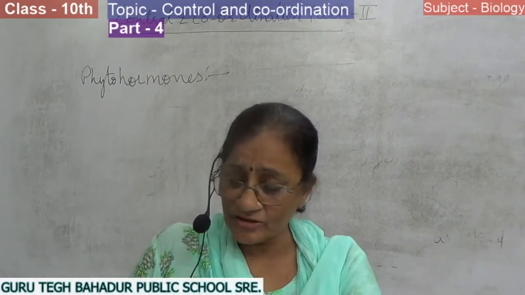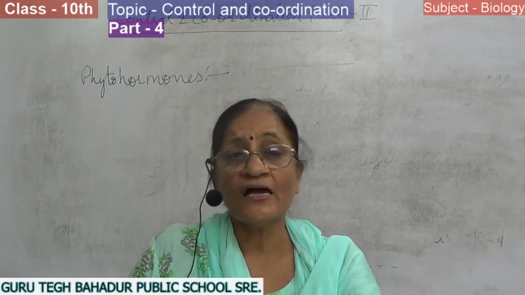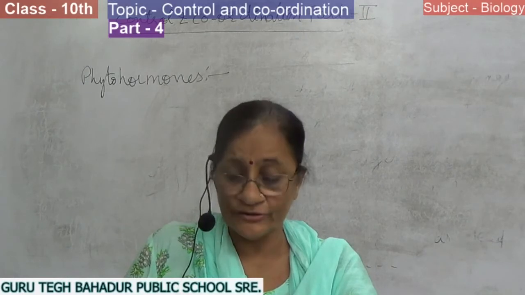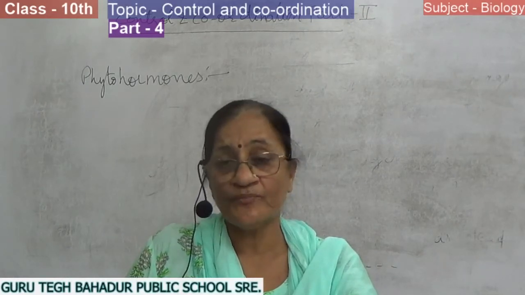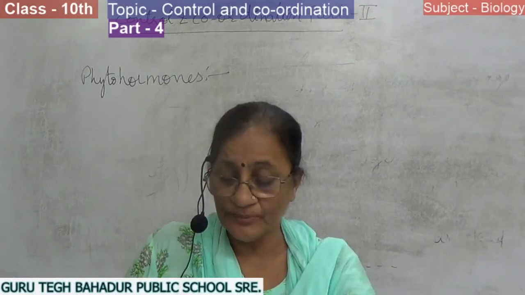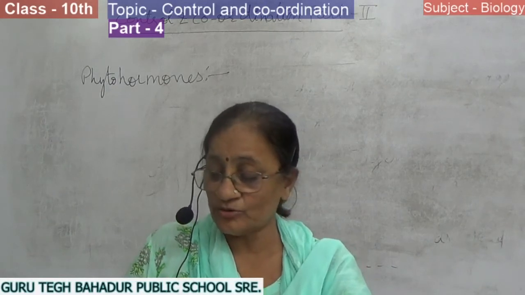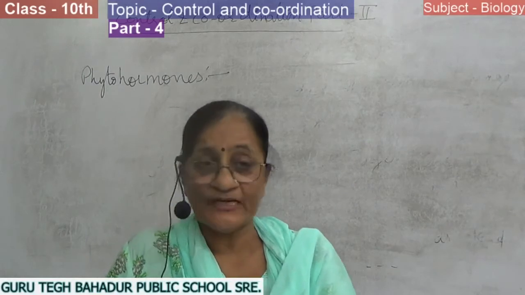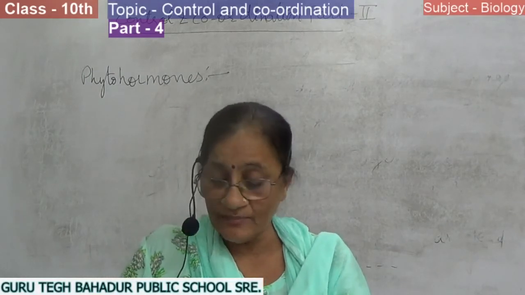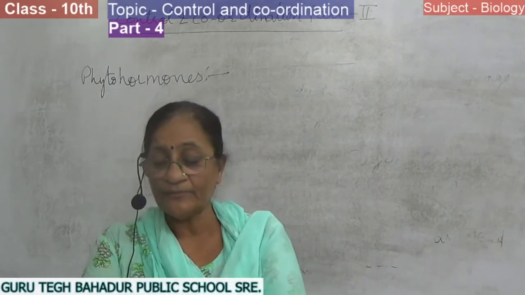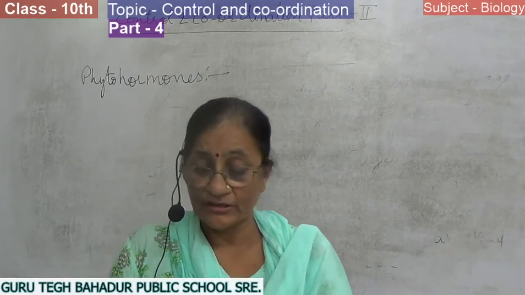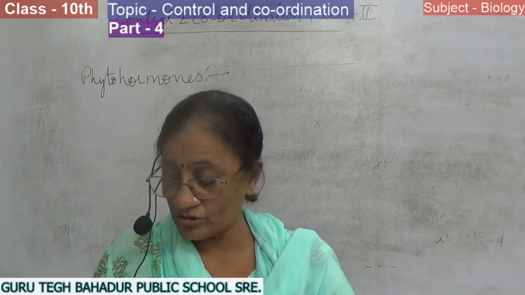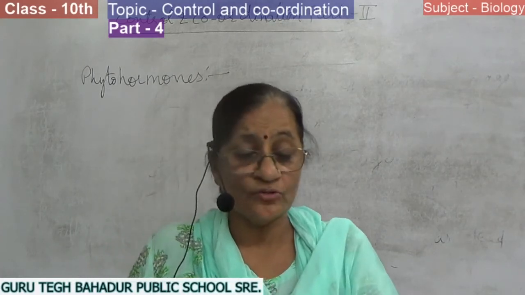These phytohormones are synthesized or produced in minute quantity in one part of the plant body and simply diffuse or spread to another part where they influence specific physiological processes or help in a particular activity. So now we will discuss the types of phytohormones.